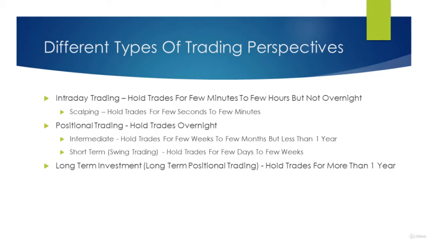Position trading can be divided into two terms: intermediate position trading and short-term position trading. In intermediate position trading, our trading perspective is for a few weeks to a few months, and in short-term position trading, usually our trading perspective is for a few days to a few weeks. Short-term position trading is also called swing trading, in which a trader holds their trades overnight but no more than a month. A typical holding period for a swing trader is 3 to 7 days.